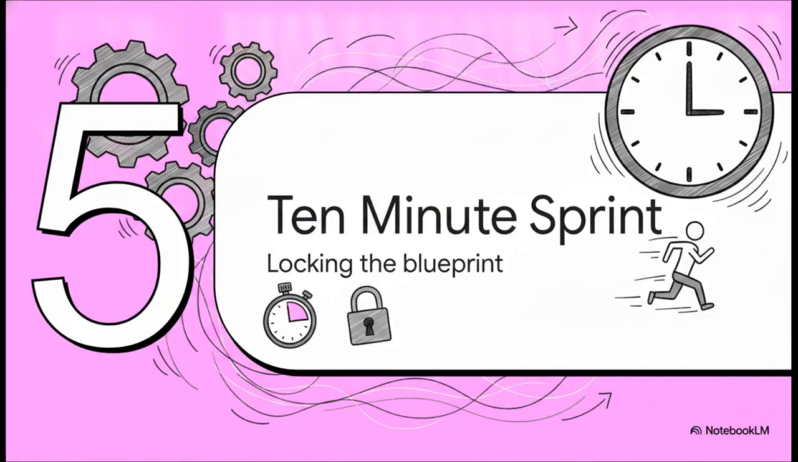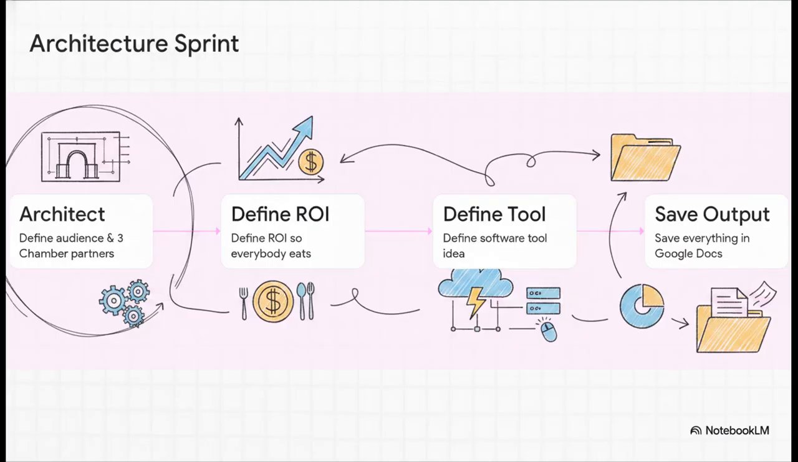All right, final stretch. Section 5, the 10-minute sprint. Setting the timer and locking the blueprint. Before the developer even opens Lovable, the squad has exactly 10 minutes to lock in this blueprint. Step 1, architect the audience and select your 3 chamber partners. Step 2, define the ROI so, like we said, everybody eats. Step 3, define the exact software tool idea that you are bringing to the table.